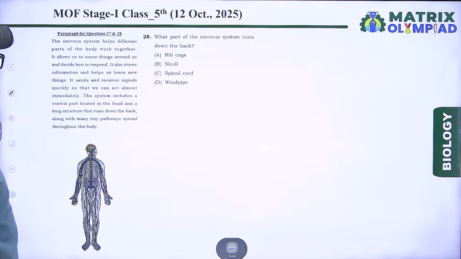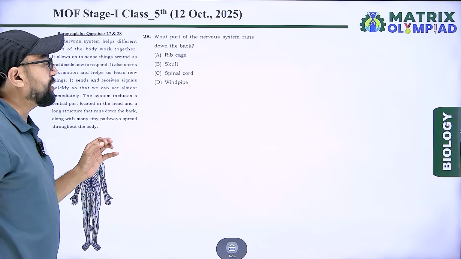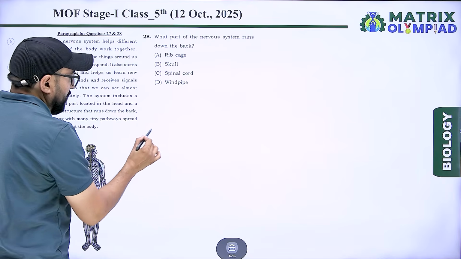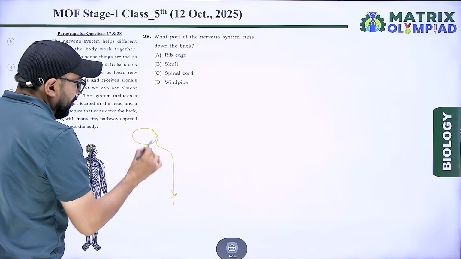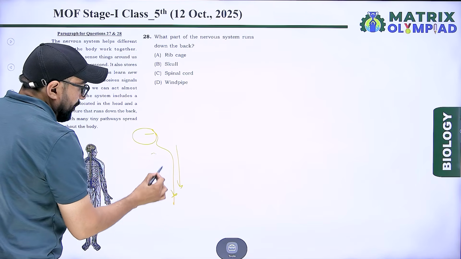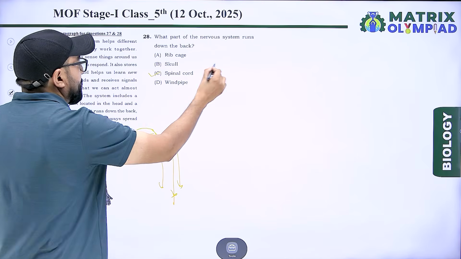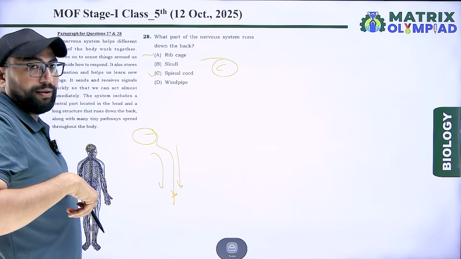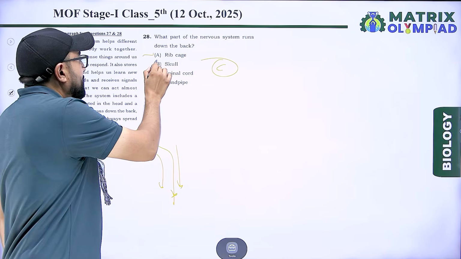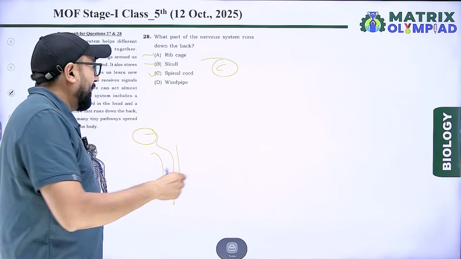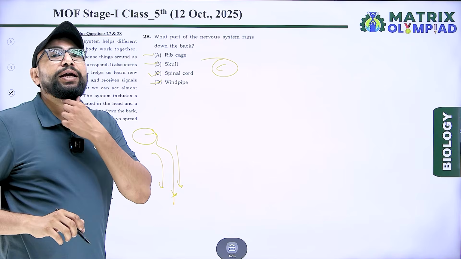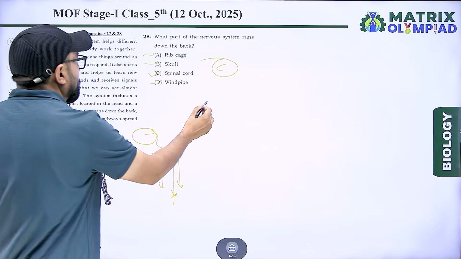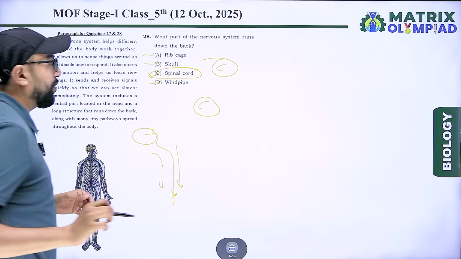Next, what part of the nervous system runs down the back? Brain to backbone. That is spinal cord. Option C is correct, because rib cage protects lungs and skull protects brain, and windpipe is a transport area for air. So the right answer is option C, spinal cord.